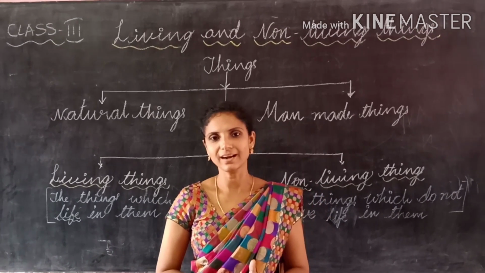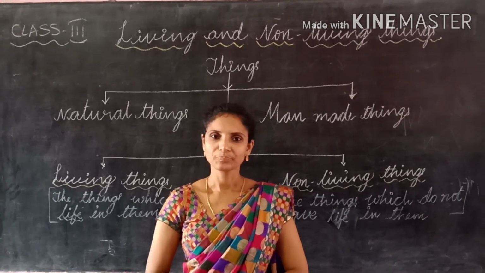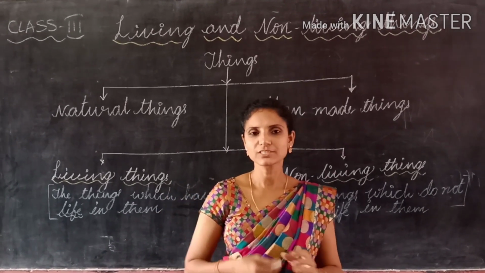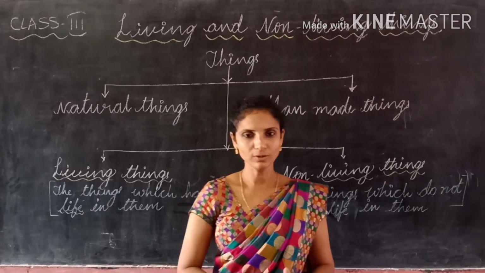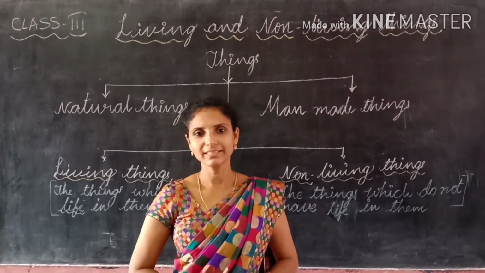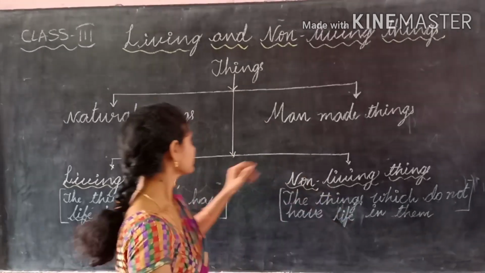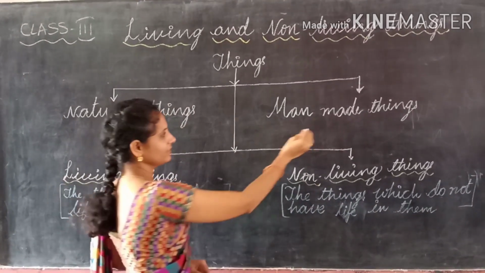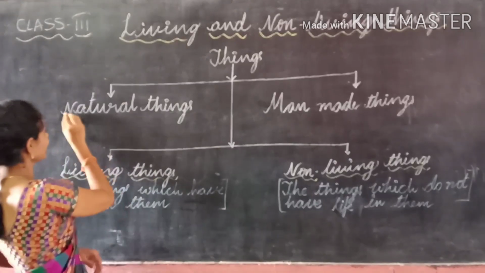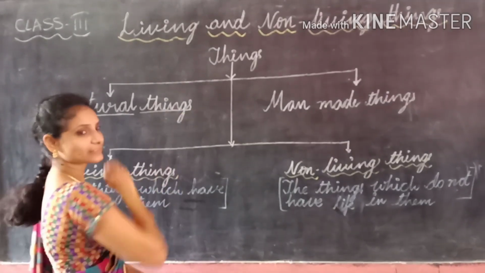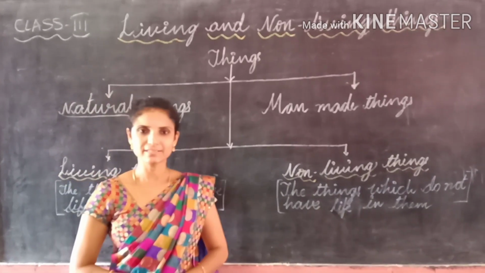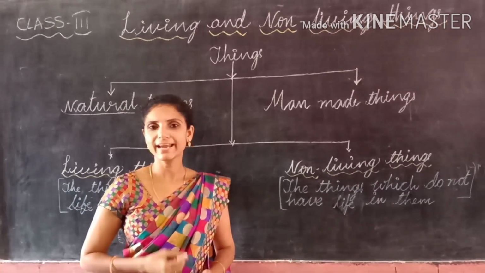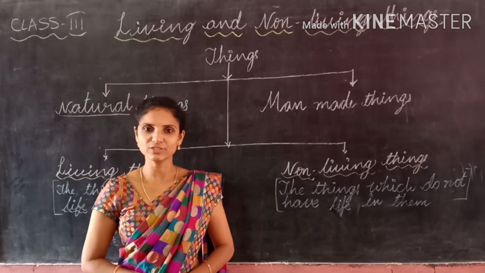These things are different from each other. Some things will move, some things will make sound, some things cannot move from their place. So, all these things are divided into two types: natural things and man-made things. What are natural things? The things which are created by nature are called natural things.